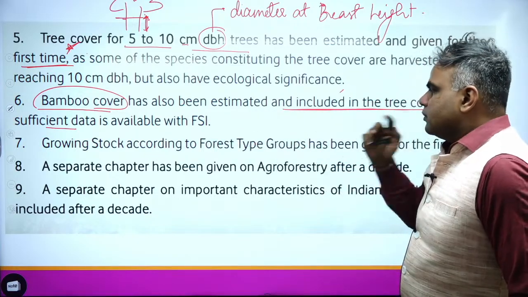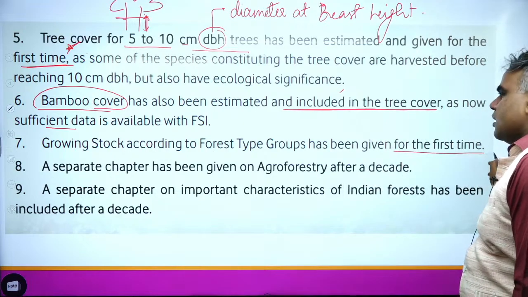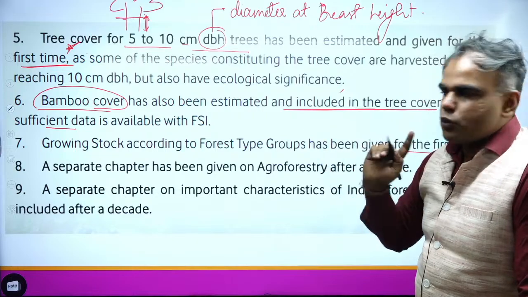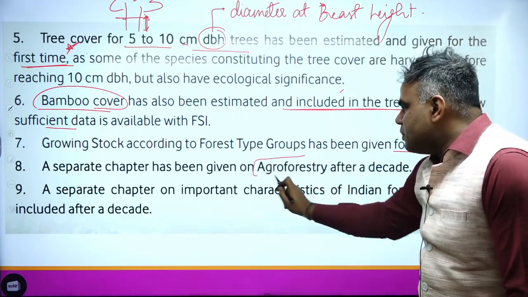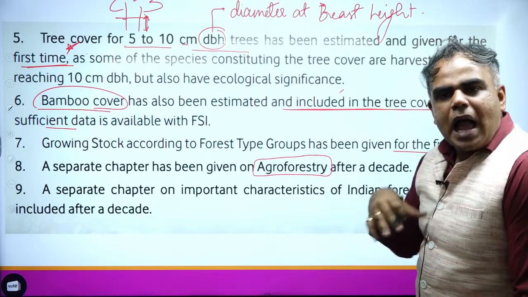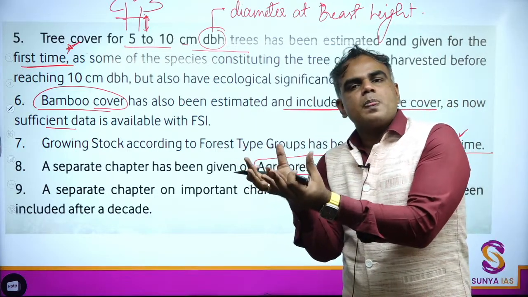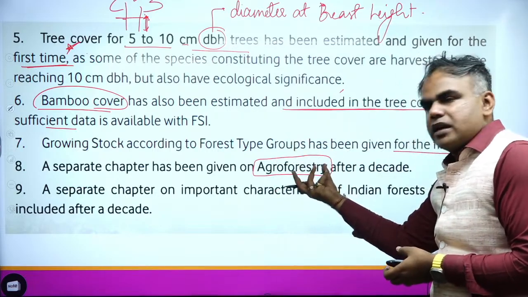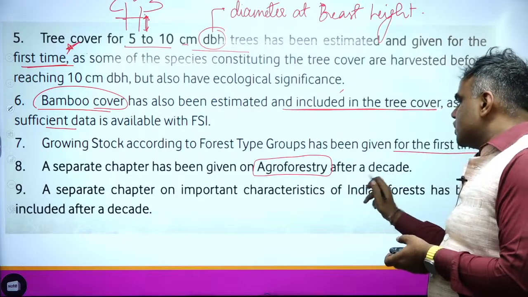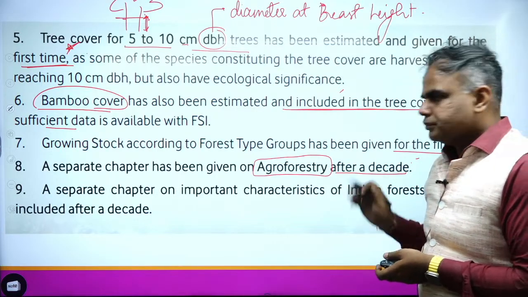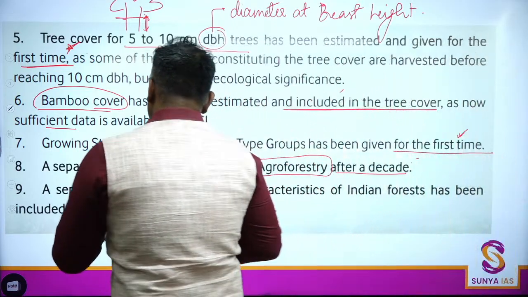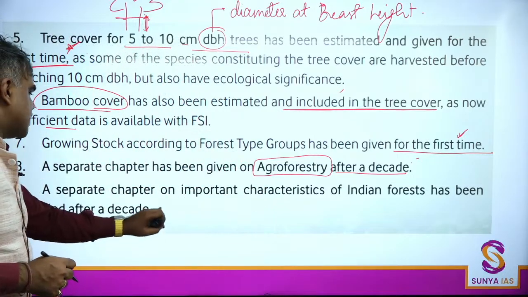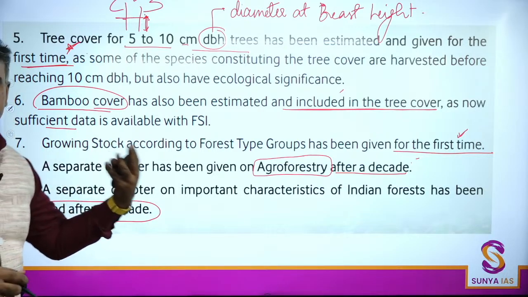Growing stock has also been estimated, so again this has been done for the very first time. So abhi there is a section on growing stock, I'll explain that to you, so don't worry. Agroforestry pe bhi there is a complete section. Agroforestry is when you combine forest with agriculture. Okay, and again it's a good sustainable practice. It helps in doubling the farmer's income. There's a separate chapter on agroforestry after 10 years. And the last thing is a separate chapter on important characteristics of Indian forest, included after a decade. So that is after 10 years.